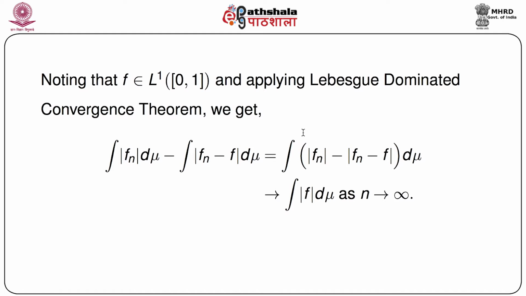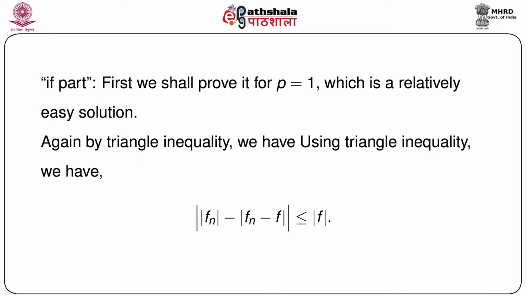It is easy to simplify this to integration of mod fn minus mod fn minus f d mu, and that entire thing converges to integration mod f d mu as n goes to infinity. So this is again from the triangle inequality.